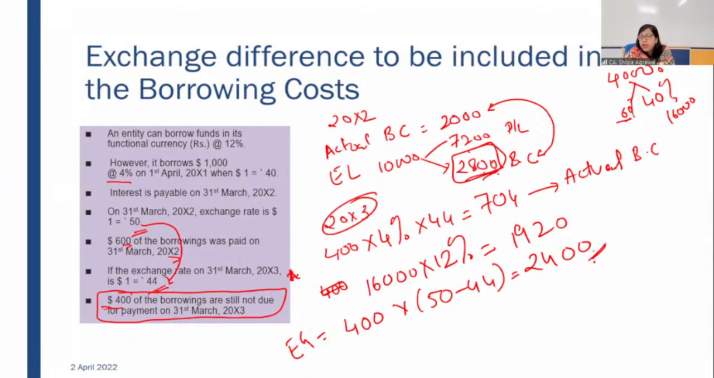Proportionate amount means out of this 2,800, the 40% which we are still having in our account. This is 1,120. Out of this 2,800, 60%, 40%. Let me change the color first.